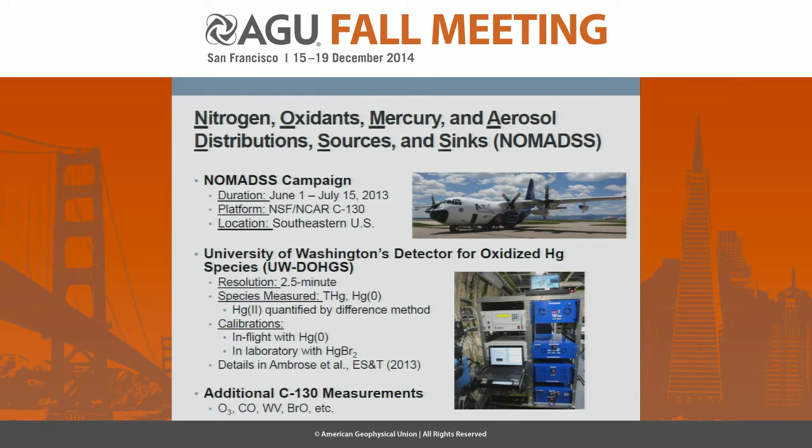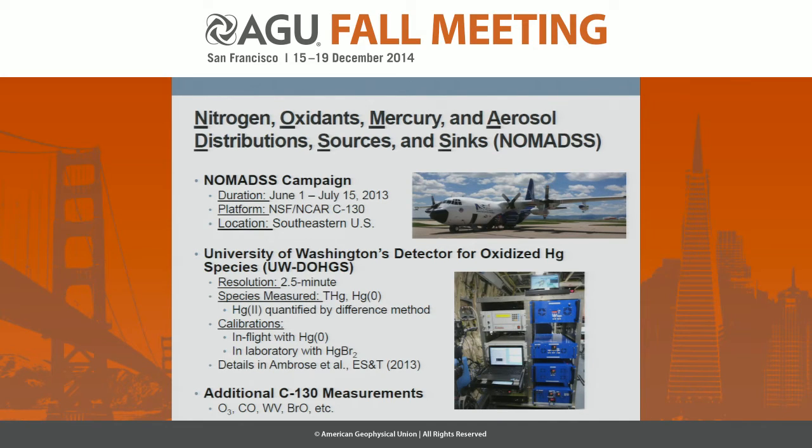Our instrument for measuring atmospheric mercury species is the University of Washington's Detector for Oxidized Mercury Species, or the UW-DOGS. This instrument is able to continuously measure total atmospheric mercury and gaseous elemental mercury with a time resolution of 2.5 minutes. And we quantify oxidized mercury by the difference between total mercury and gaseous elemental mercury.